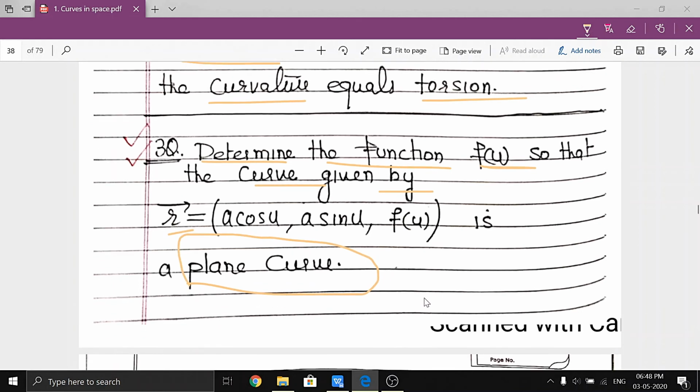To prove a plane curve, the scalar triple product of r dot, r double dot, r triple dot is equal to 0, or torsion is equal to 0. So you can use any method. Our simple way is to prove that the scalar triple product of r dot, r double dot and r triple dot is equal to 0 to prove the plane curve.